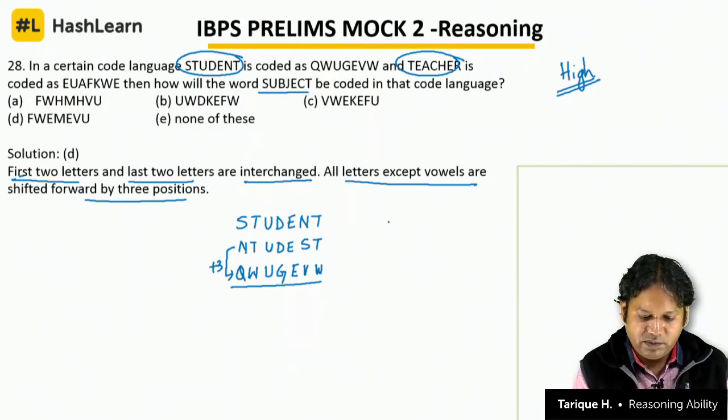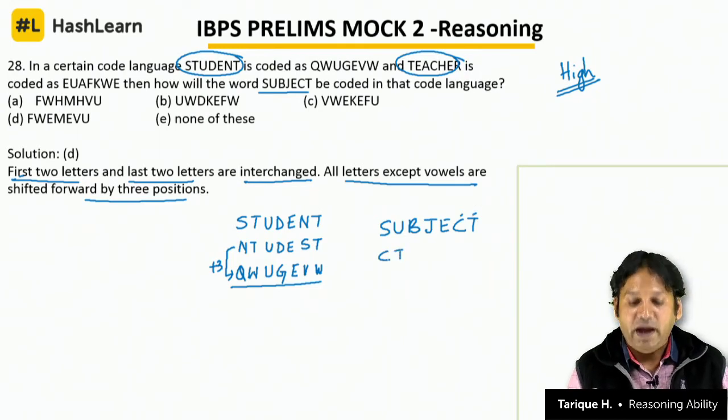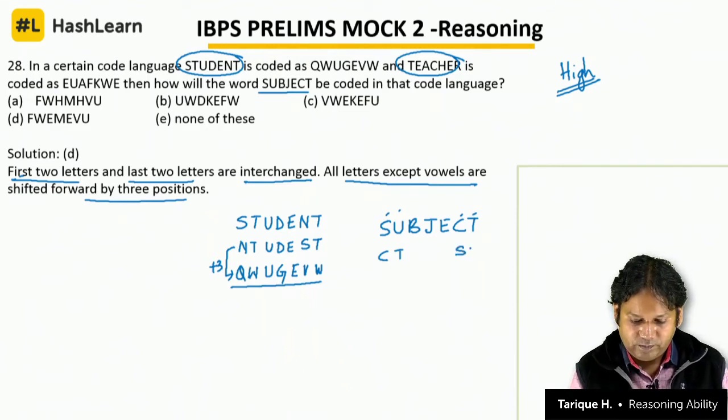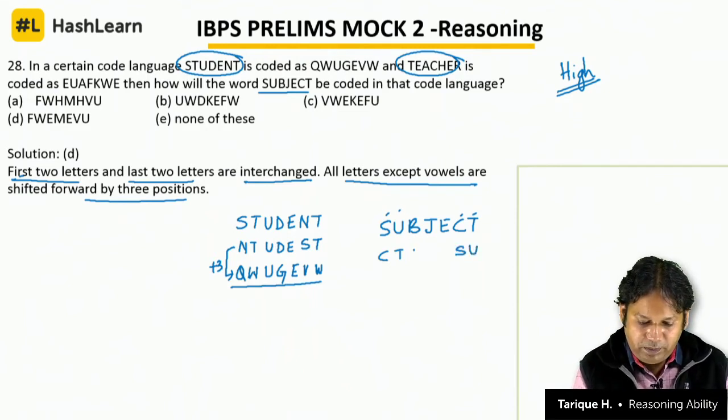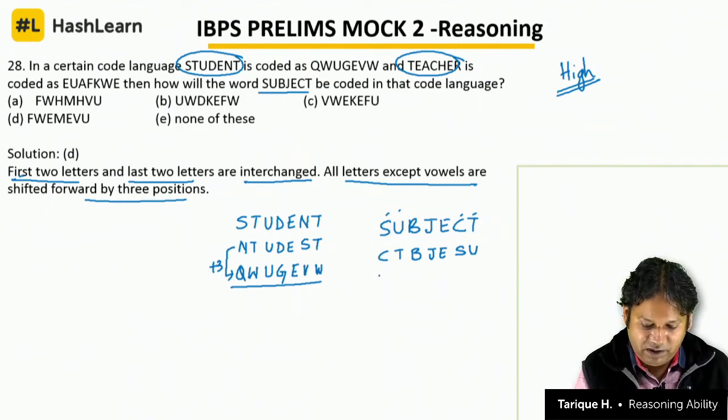Same thing we will do with the word subject also. In subject, C and T will come in the first 2 places and S and U will go in the last 2 places. B, J, E will remain in the same position. All letters will be shifted forward by 3 except the vowels. So C will become D, E, F.